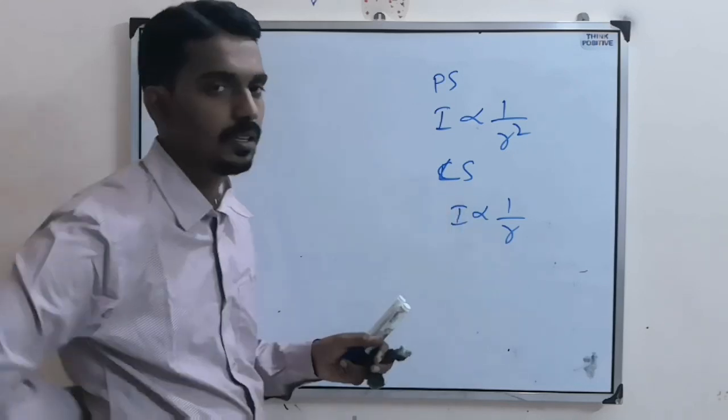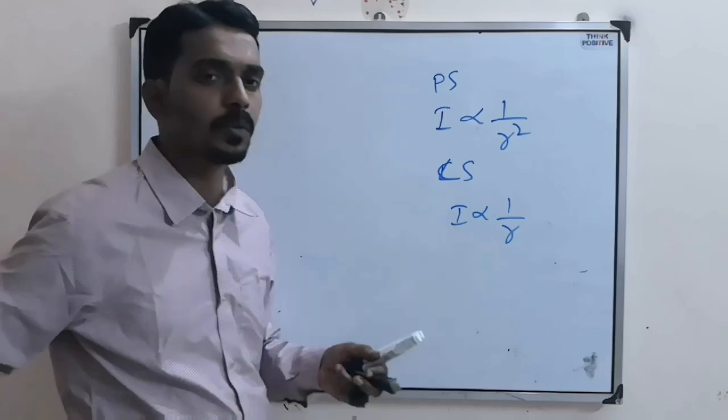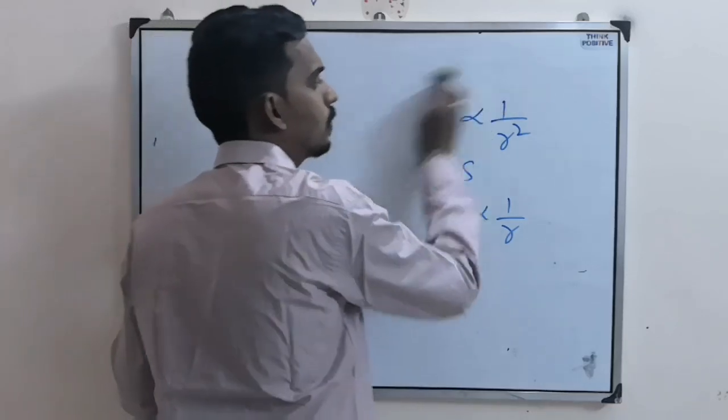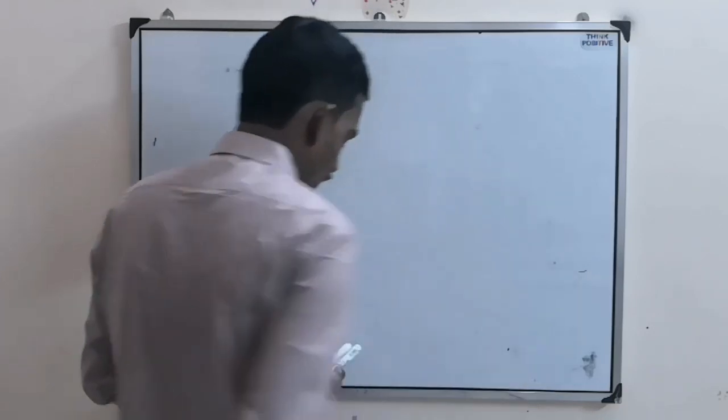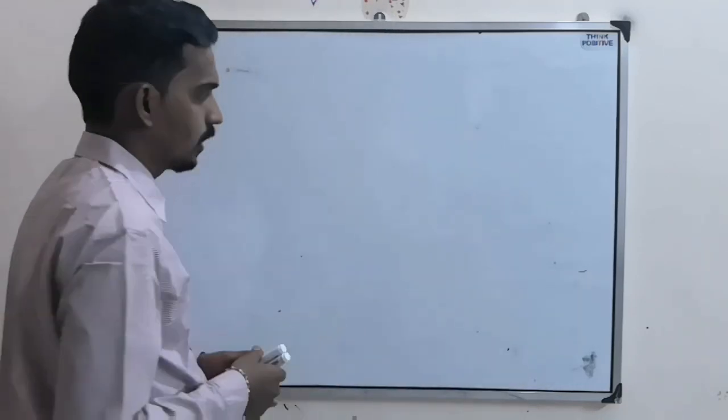That's why r. So intensity is inversely proportional to area. This formula also, try to remember it. Now here, for example, I will tell you one example.